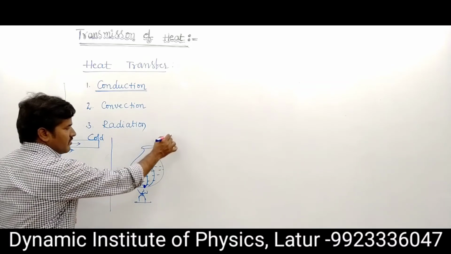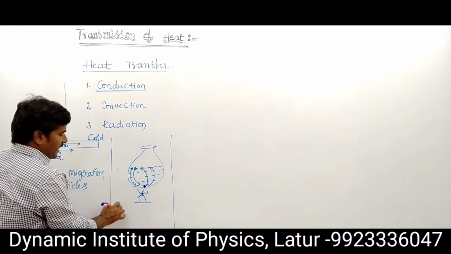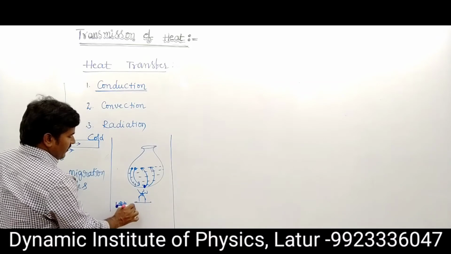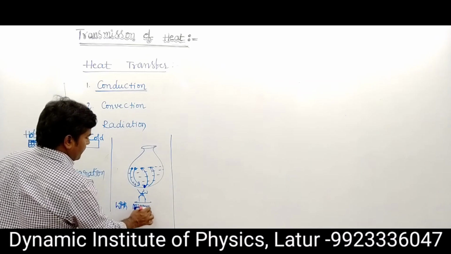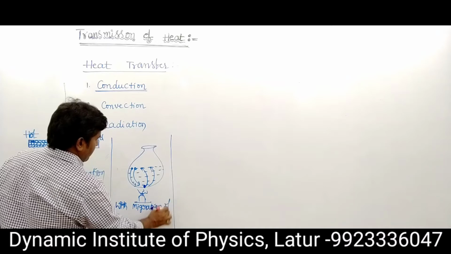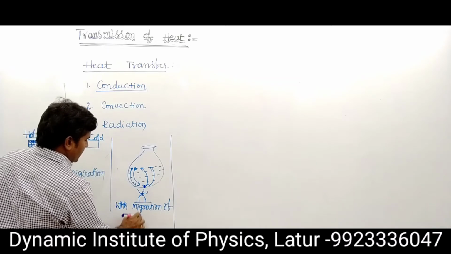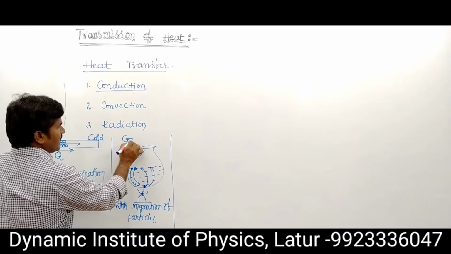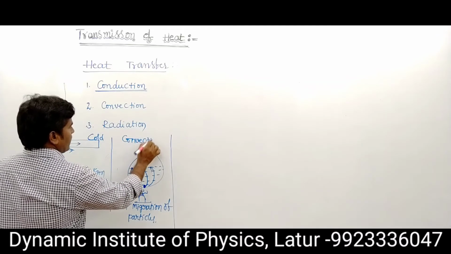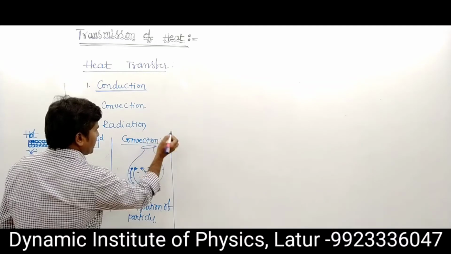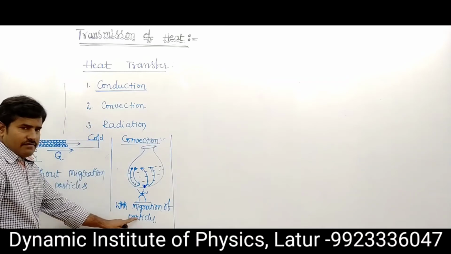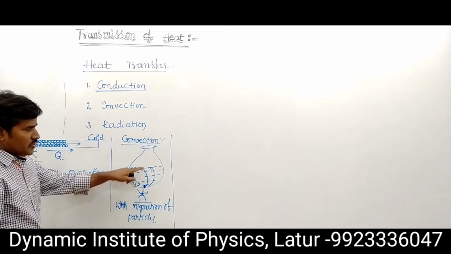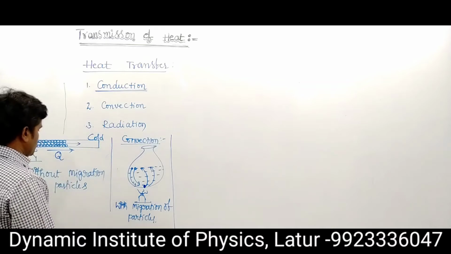That means transmission of heat with migration of particles. With migration of particles, this is called convection. Convection means that with migration of particles, heat transfers from one place to another place.